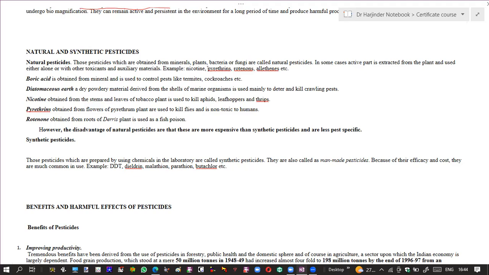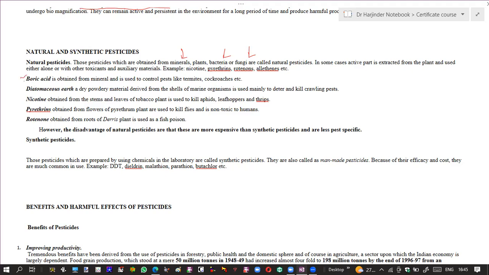They can also be obtained from minerals, bacteria, or fungi. In some cases, they can be extracted from the plant and used alone or with other toxicants and auxiliary materials. Examples of such natural pesticides are nicotine, pyrethrins, rotenone, and allethrins. Among the inorganics is boric acid.